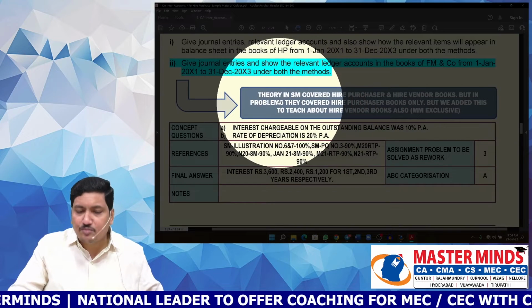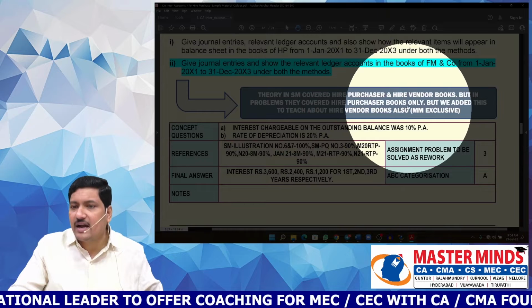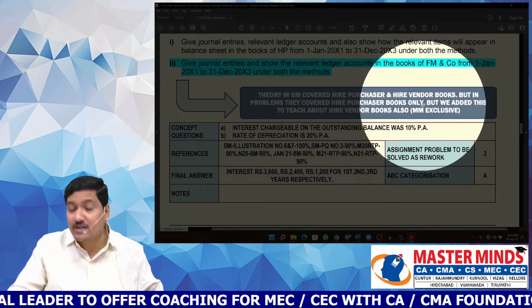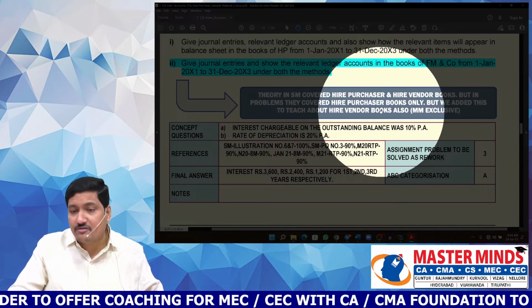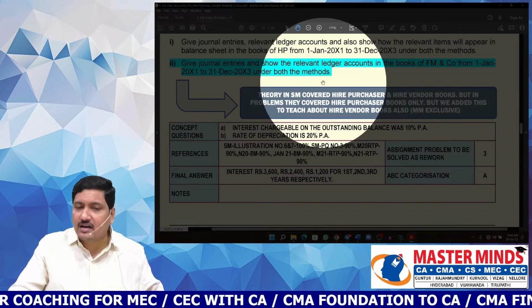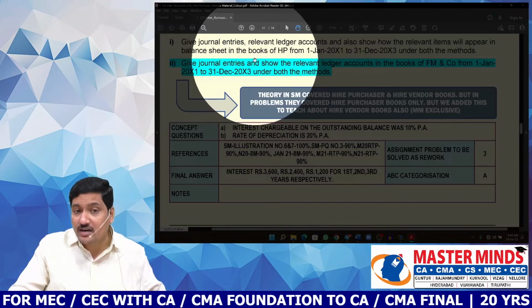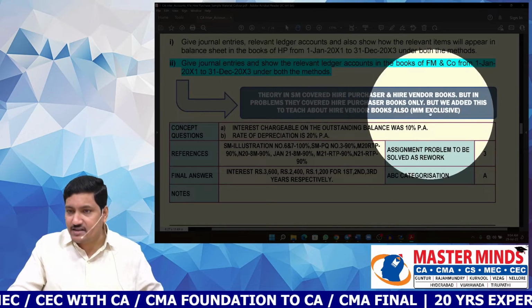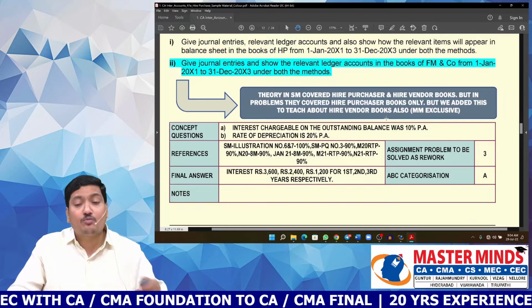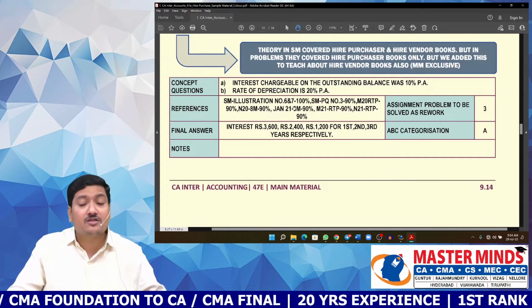Here is another improvement that we have made. In the study material, they covered hire purchaser and hire vendor in the theory, but in the problems, they did not cover the hire vendor. That's why we have even covered that point, that is, what is the treatment in the hire vendor books, in this problem itself.